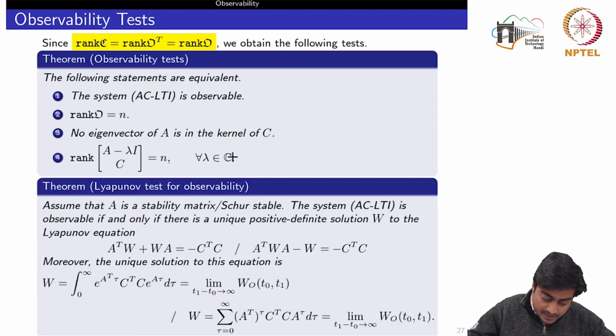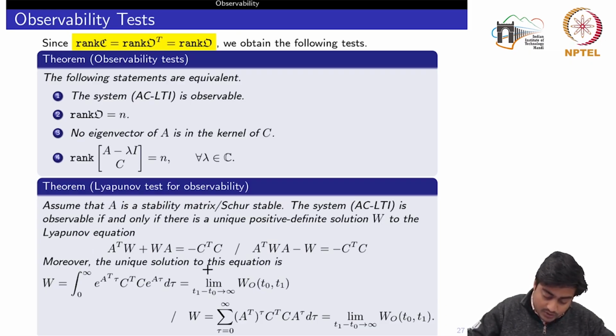Now there was one additional result, the Lyapunov test for observability, which assumes that the matrix A is a stability matrix. The system is observable if and only if there is a unique positive definite solution W to this Lyapunov equation in continuous time and this Lyapunov equation in discrete time.